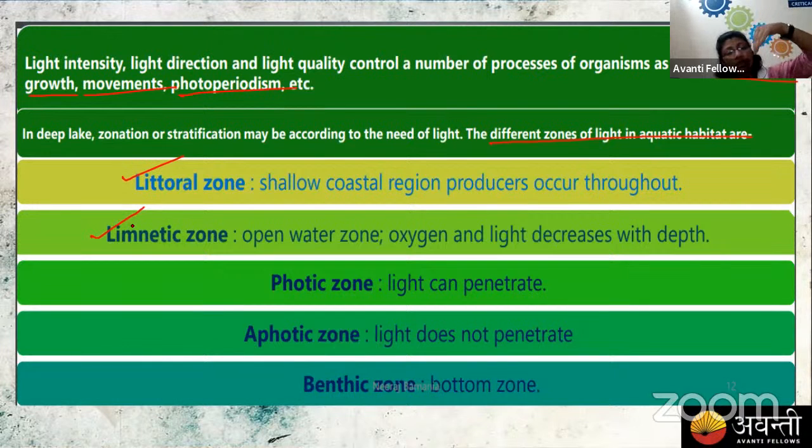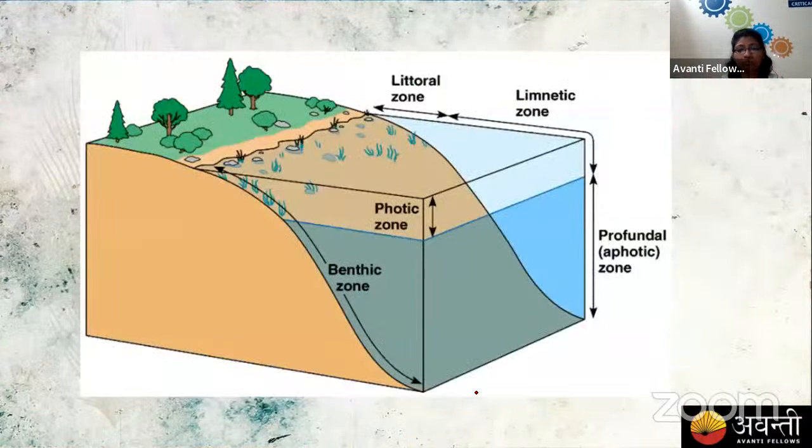As we move to the depth of the water, the light penetration also decreases, which we can also describe by two different terms: the photic zone, the region where light can penetrate, and the aphotic zone where light cannot enter. Then the last zone of the lake is the benthic zone, the bottom region which always remains dark throughout the year, and this can also be explained through this.